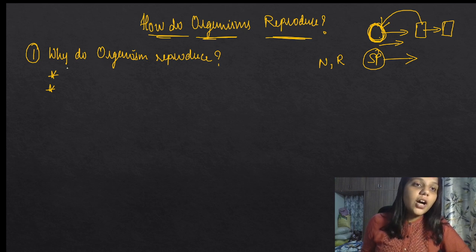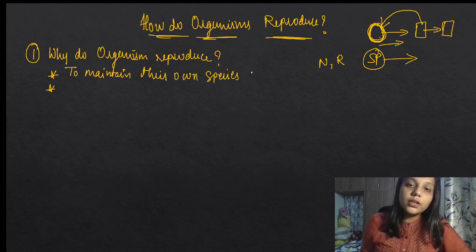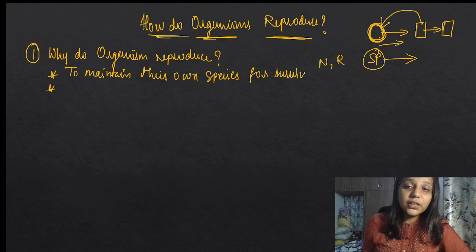Do you understand? So how can you write it in a sentence? That is to maintain their own species for future or for survival, you know.